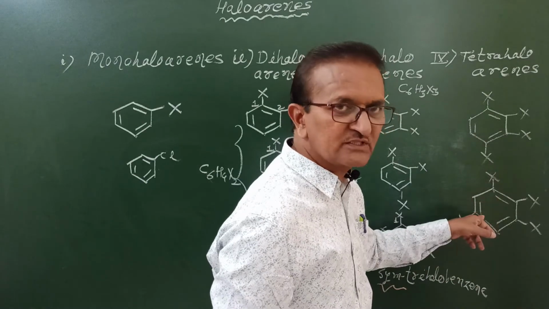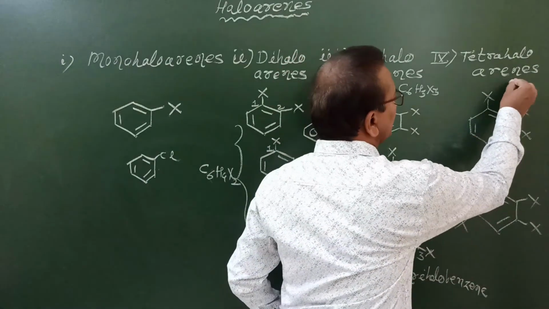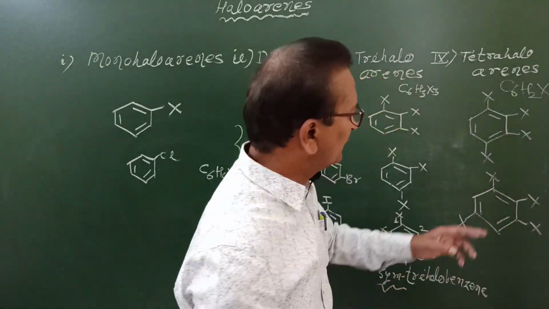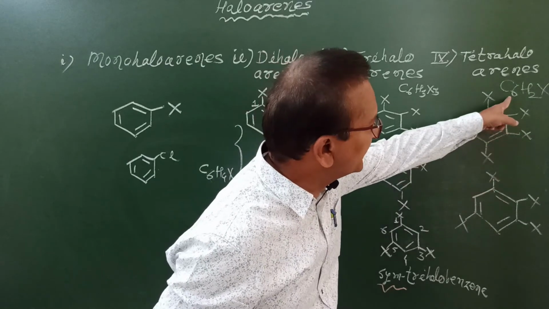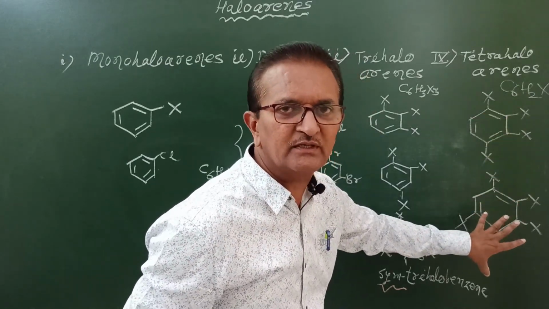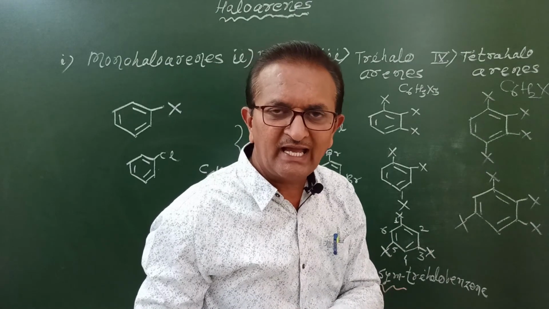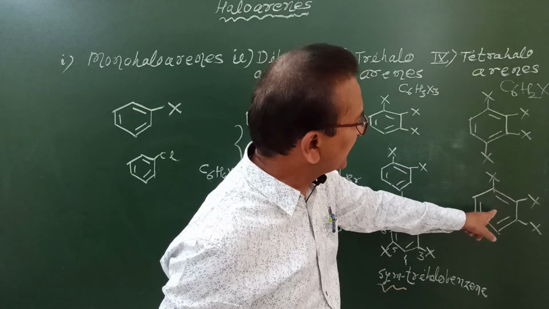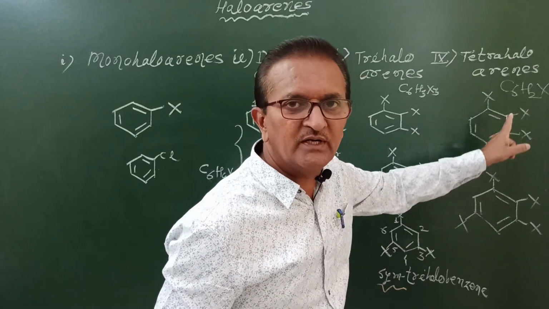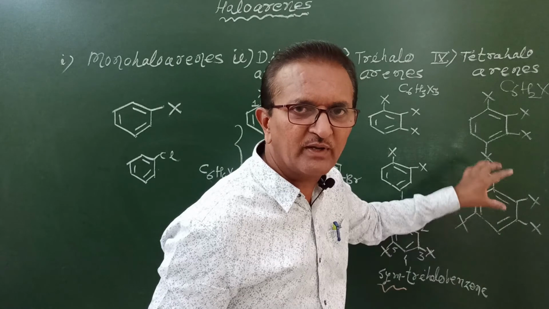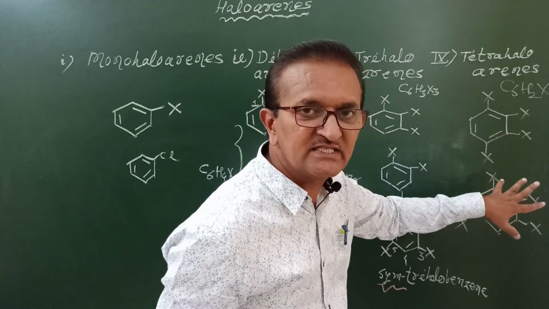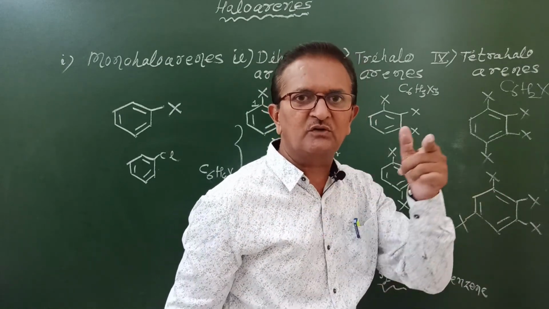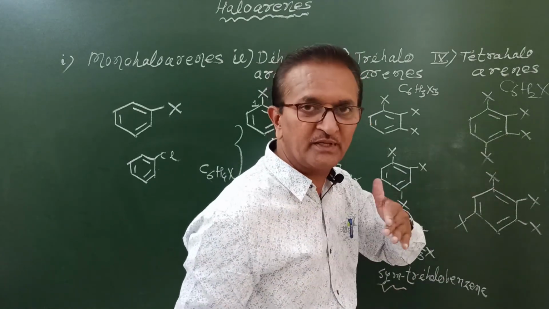Again, these are position isomers because they have the same molecular formula, that is C6H2X4. The molecular formula of both these isomers is the same, but their structures are different. They are position isomers of each other. Why are they called position isomers? The isomers having the same molecular formula, but they differ in the position of halogen atoms on this benzene ring. That's why they are called position isomers of each other, and the phenomenon is called position isomerism.